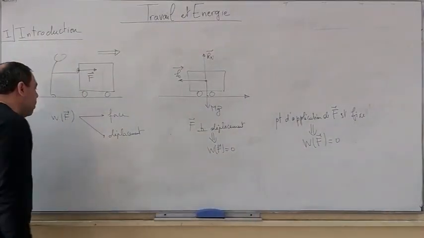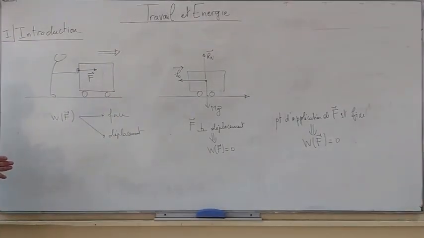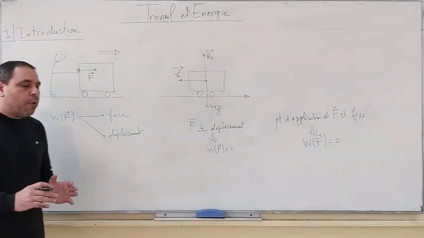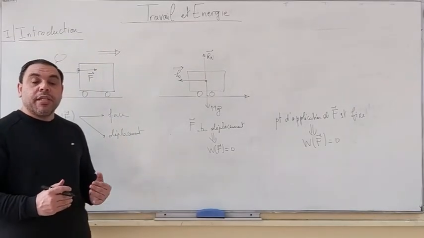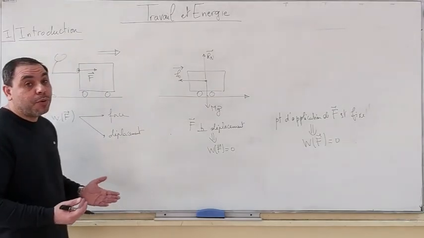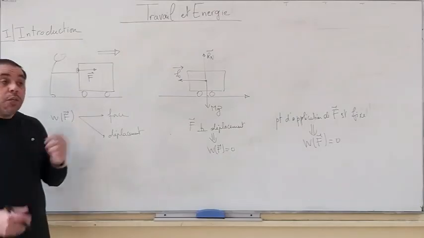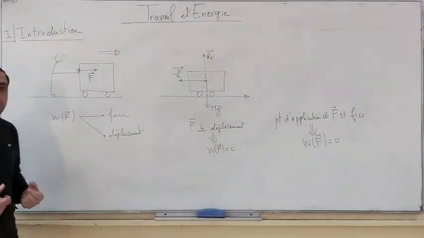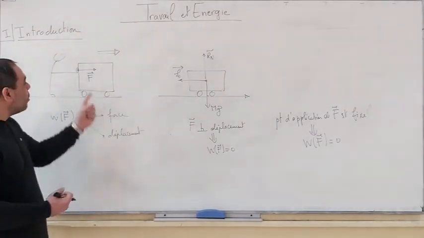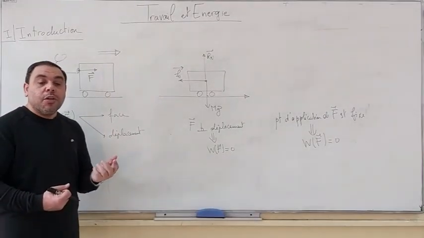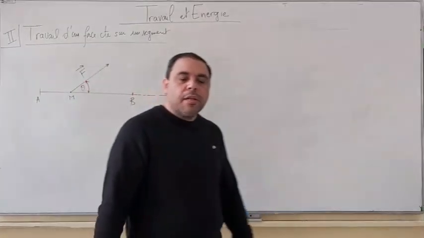Imagine that the person pushes the wagon over a long trajectory. Then the person will dispense more and more energy, and hence the work of the force F will be greater. Then the work of the force F is a function of the displacement. If the person exerts a greater effort, that is to say he will dispense more energy, and as a result the work done by the force F will be greater. Then the work of the force F is a function of the force itself as well.